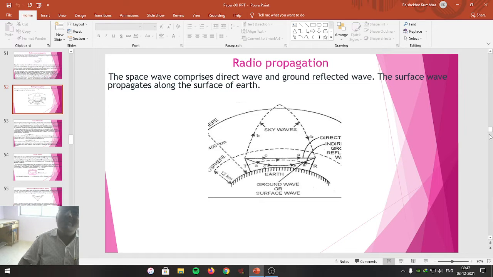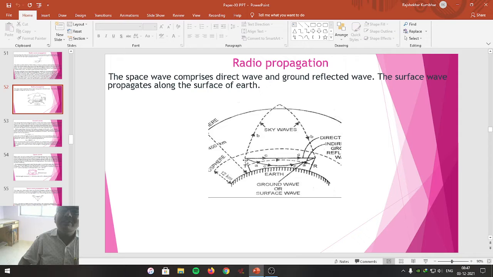But when the energy escapes into free space, it is going to propagate from the transmitting antenna towards the receiving antenna through several paths of propagation, which we have studied yesterday in the offline lecture. If we consider this is the Earth's surface, here is the transmitting antenna, which is represented by T, and here is the receiving antenna represented by R.